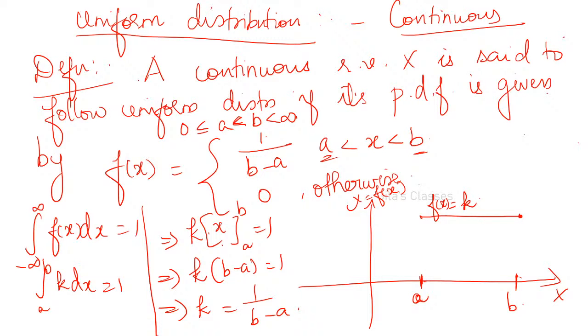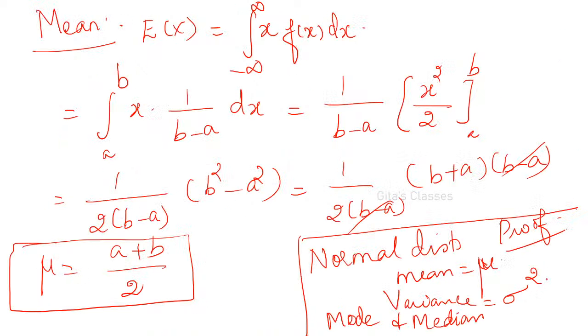Yes ma, this is different. Uniform distribution is different from normal distribution. This is uniform, that is, throughout the interval it is going to be the same. Okay, it is the same. This is not uniform distribution. Normal distribution is entirely different from uniform distribution. Okay, this is another topic.